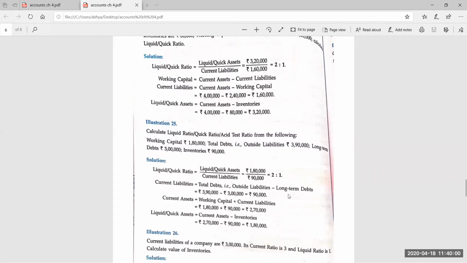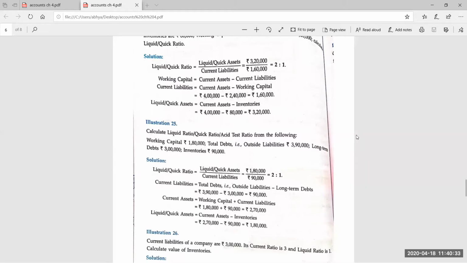Write the formula: current ratio is equal to 3 upon 1, which is equal to current assets upon current liabilities. So current assets X, current liabilities 3. What will be the value of current assets? 9 lakh.